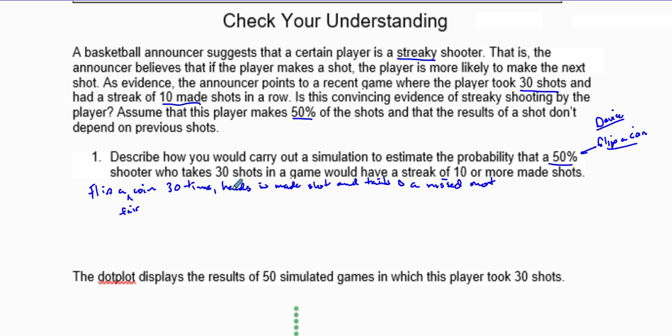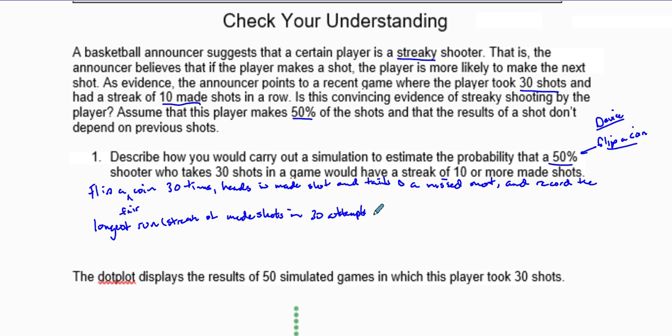So we're going to flip a coin 30 times, heads is a made shot and tails a missed shot, and then we're going to record the longest run, or if you want to say streak, of made shots in 30 attempts.